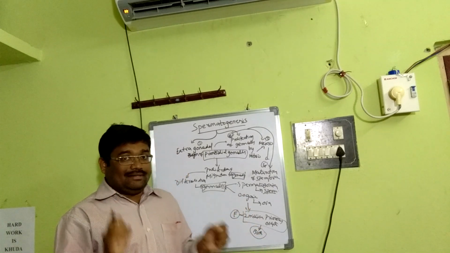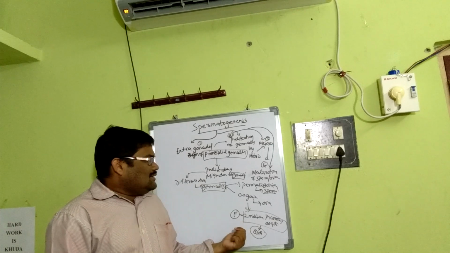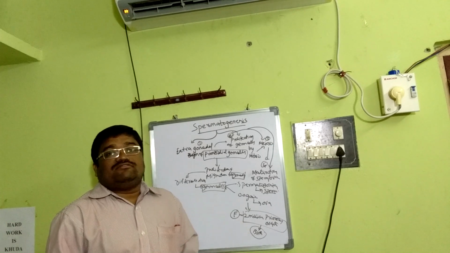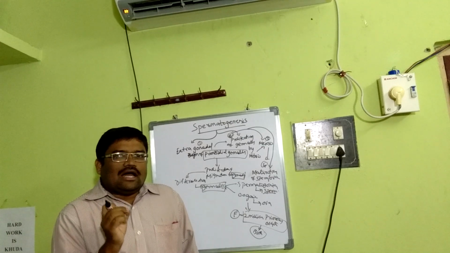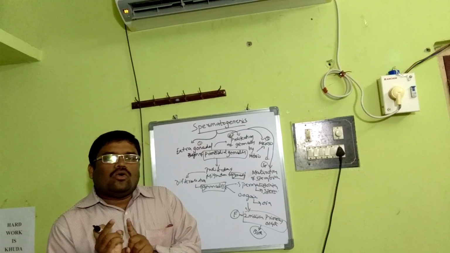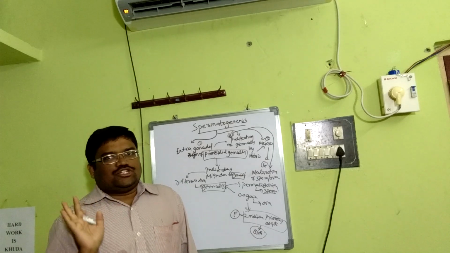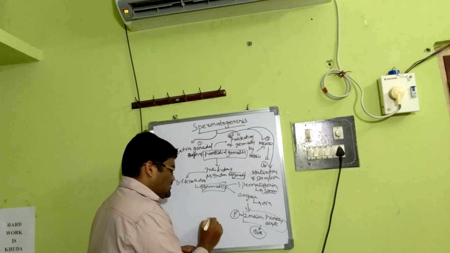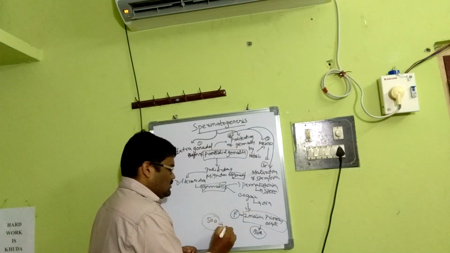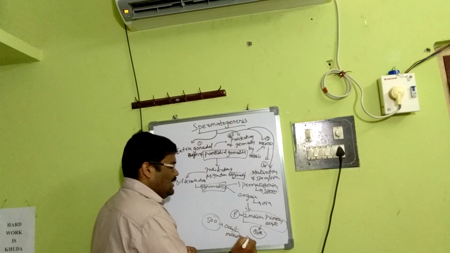The rest of the oocytes will degenerate, and it does not mean all the oocytes will mature at a time. We know that there is a menstrual cycle, and each oocyte undergoes its respective menstrual cycle. One menstrual cycle means one oocyte maturation. So if we count like that, around 500 oocytes mature in a female lifetime.